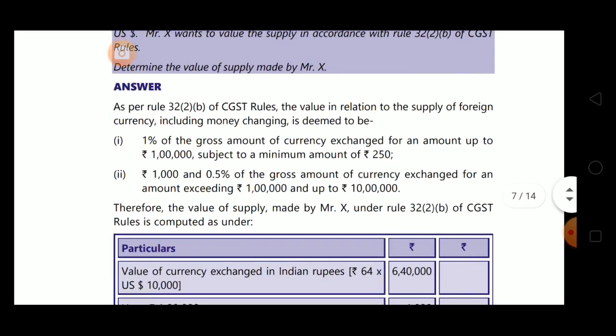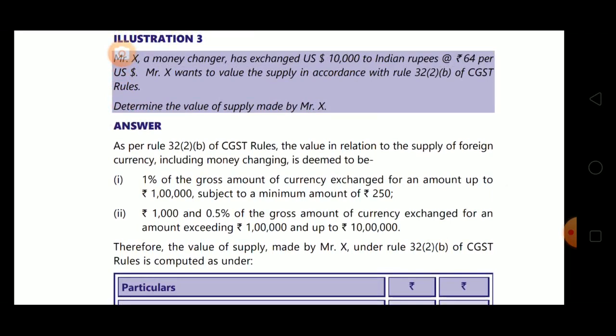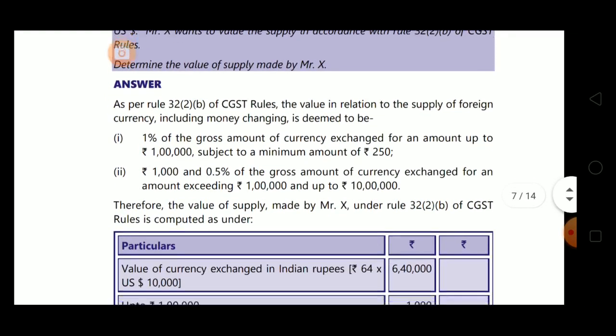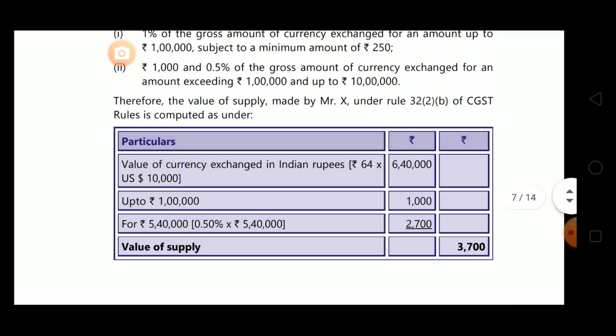Therefore, the value of supply made by Mr. X under Rule 32 subsection 2 clause B of CGST rules is computed as under. See, value was 10,000 into 64, that comes to 6,40,000. So value of currency exchange in Indian rupees, 64 into 10,000, that is 6,40,000. So up to 1,00,000, and remaining is 5,40,000.